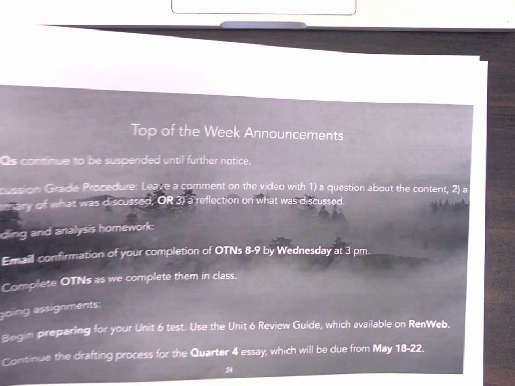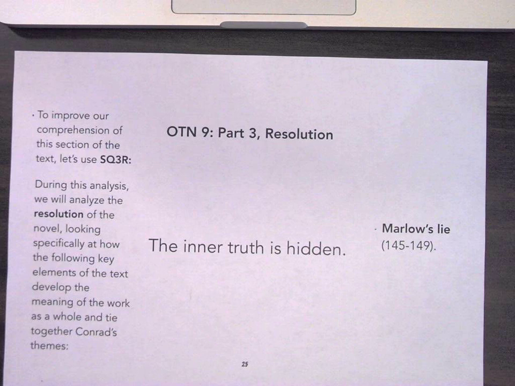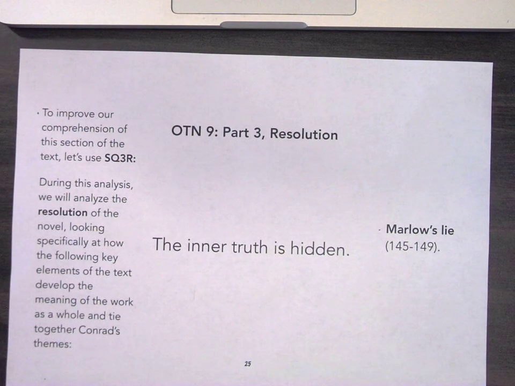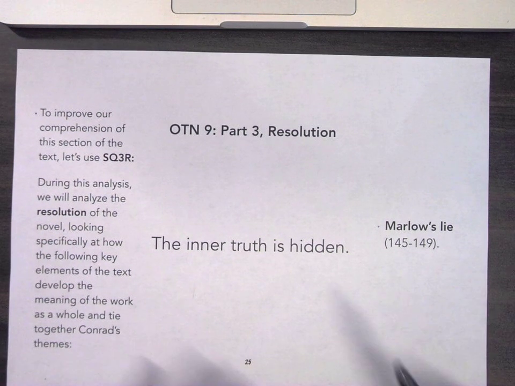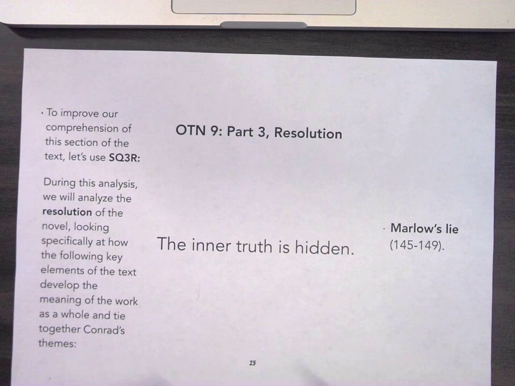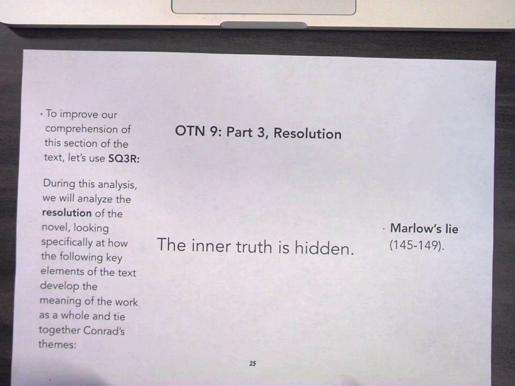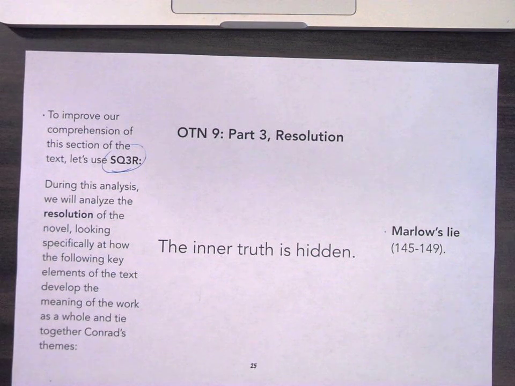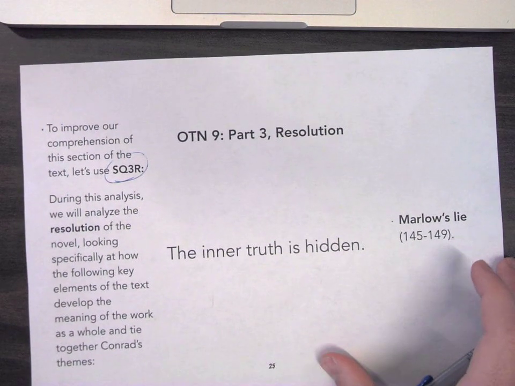But more immediately, let's finish our work on OTN 9 and finish our analysis of Heart of Darkness, the novel as a whole. Now, before we get into analyzing the details of Marlowe's final action in the novel, which is to lie to Kurtz's fiance about the kind of man that he was, the kind of man that Marlowe discovered Kurtz to be in his experiences with Kurtz in the Congo, we just want to spend some time discussing this scene and how this scene fits into Marlowe's larger journey as a whole. We're going to do that by walking through an SQ3R.